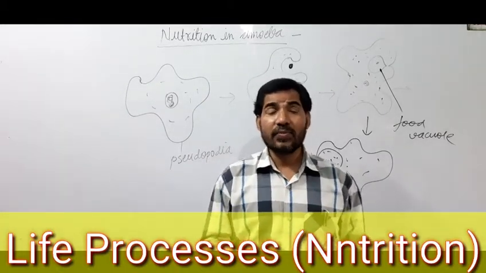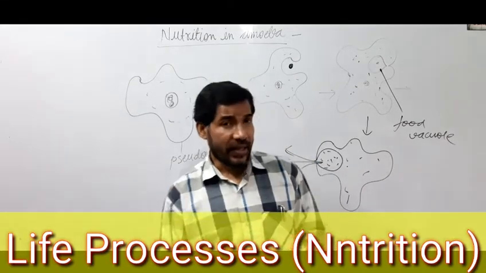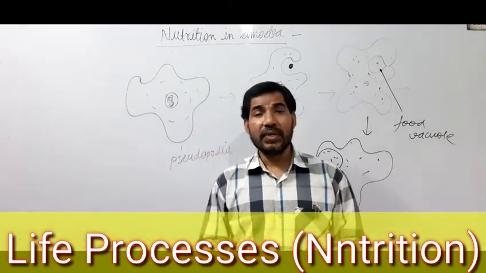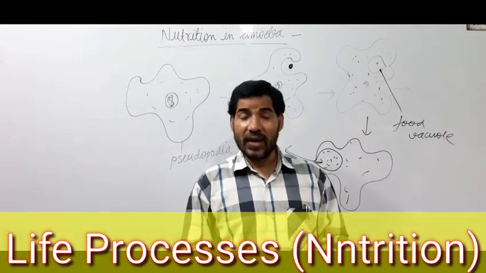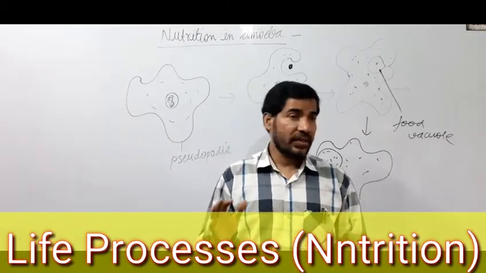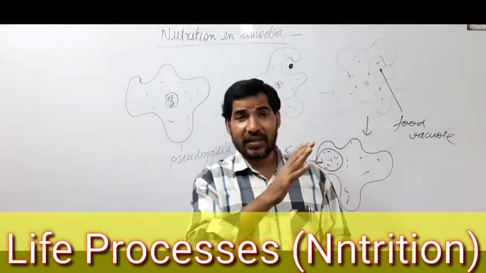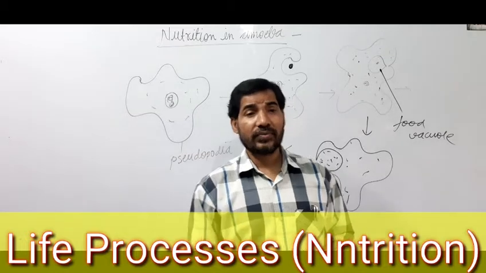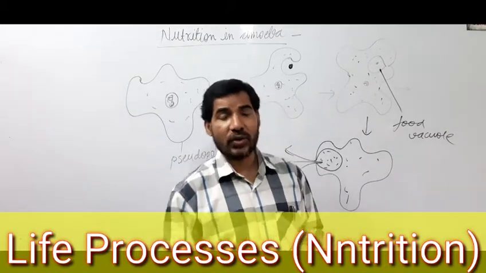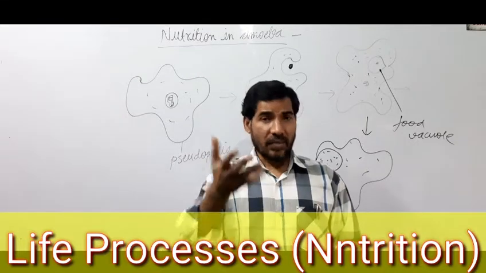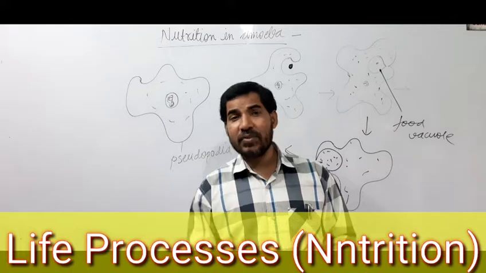The process of digestion first starts in acidic medium, and after that it ends in basic medium. The acidic medium of the food vacuole helps in killing the prey, whereas the basic medium starts digesting different types of protein which are present in that prey or food. According to some scientists, inside the food vacuole of amoeba, proteinase enzyme is present for the digestion of protein.